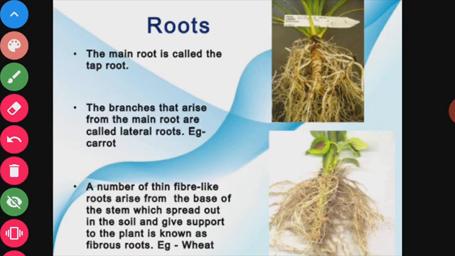Behind the tip of the main root, there are fine, delicate hair-like structures. Those hairs are called root hairs, and their function is to help the plant in the absorption of water and minerals. The taproot is also called the primary root, and on the primary root there are secondary branches. Those are called lateral roots or secondary roots.